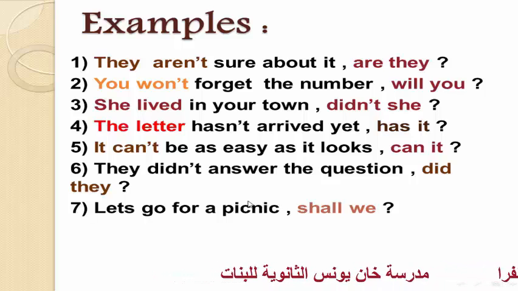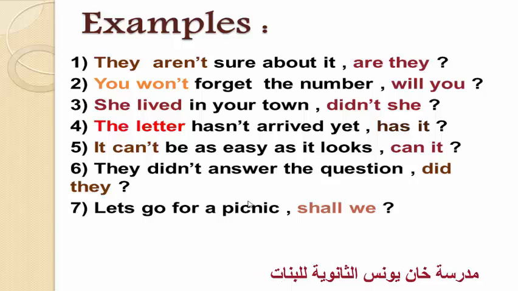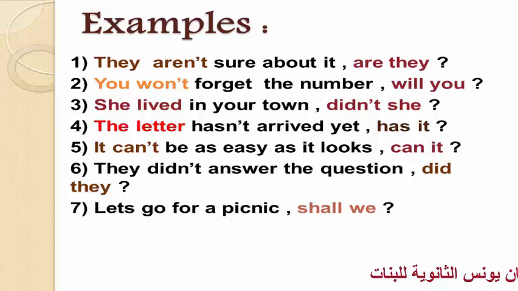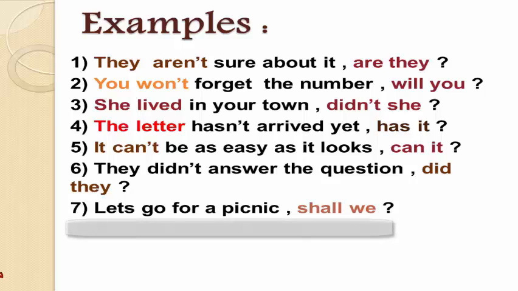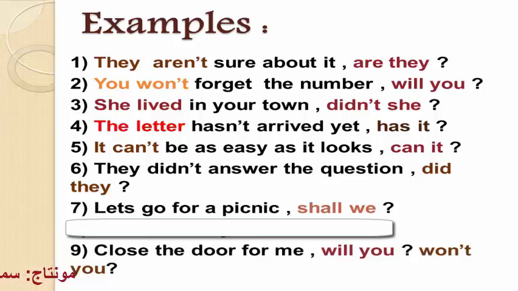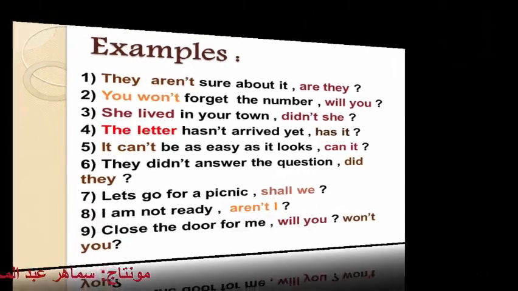Let's go for a picnic, shall we? This is an extension. This is not normal. With sentences with let's, the tag question will be "shall we". Or "shall I"? Close the door for me, will you or won't you? Both are true. If you put as a tag question "will you" or "won't you", both are true.